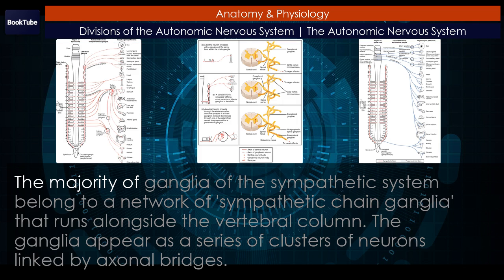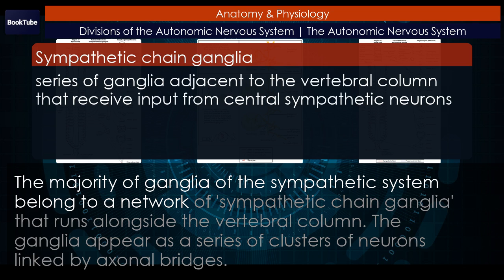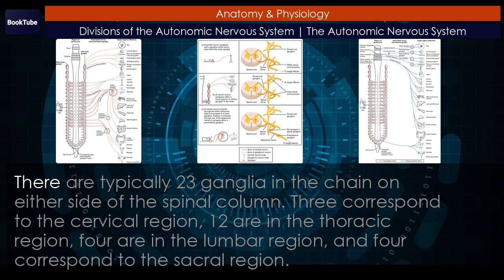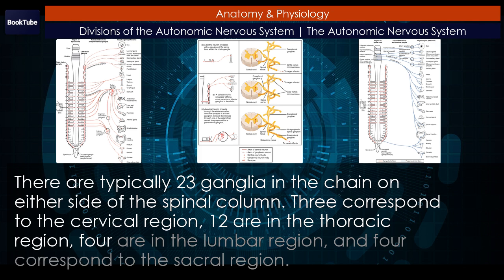The majority of ganglia of the sympathetic system belong to a network of sympathetic chain ganglia that runs alongside the vertebral column. The ganglia appear as a series of clusters of neurons linked by axonal bridges. There are typically 23 ganglia in the chain on either side of the spinal column. 3 correspond to the cervical region, 12 are in the thoracic region, 4 are in the lumbar region, and 4 correspond to the sacral region.